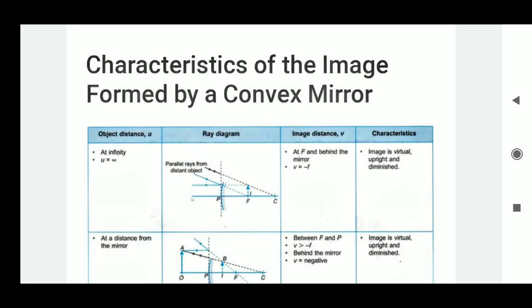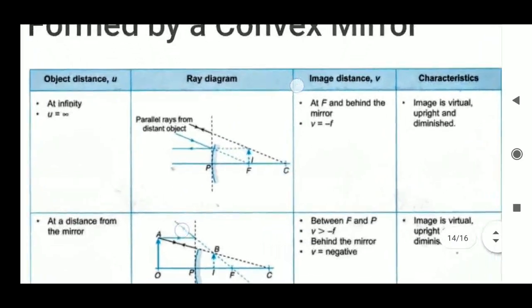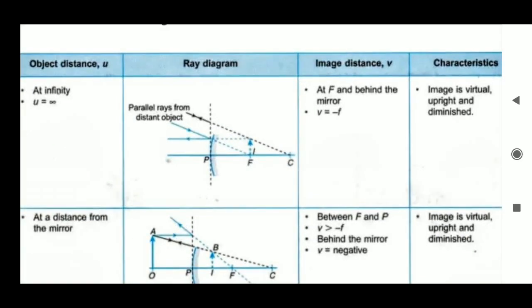Now let's see the characteristics of the image formed by a convex mirror. One important point about a convex mirror is that it always forms a virtual, diminished image, formed backside of the mirror only. It can be any position of the object. Suppose initially they took infinite distance. Infinite distance means it forms at focus, which is backside of the mirror. The image distance is less than the object distance, so it forms a very small, diminished image, but a virtual image. That's why we get an erect image.